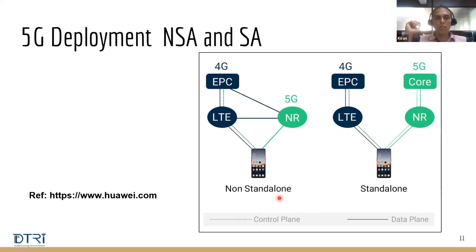In non-standalone mode, your 5G phone connects basically to a 4G network, and then 4G makes the connection with the 5G network, because it's non-standalone. That means it's not a pure 5G network. There is some 4G in the back end, and that 4G helps you connect to the 5G network. That's what non-standalone is.